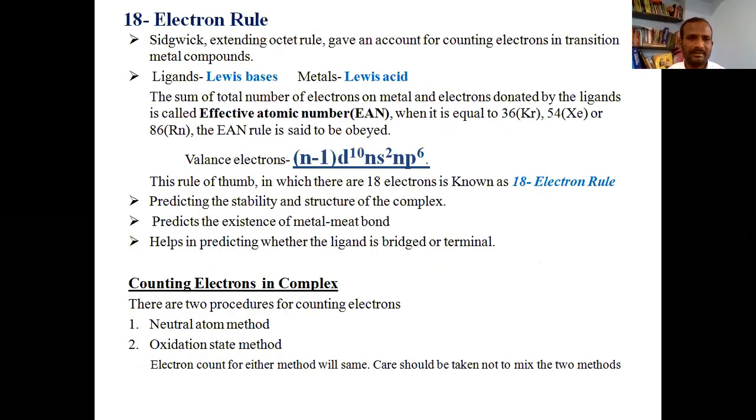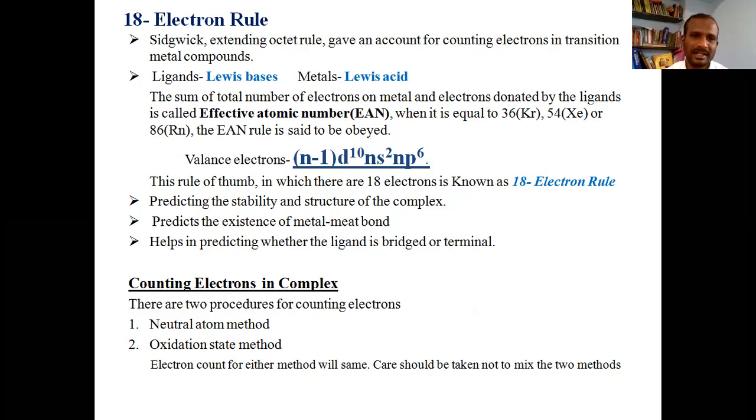Well, having studied hapticity, let us move on to study the 18-electron rule. This is a very important thing that we need to study in organometallic compounds. We know how to count the number of electrons in a coordination compound. What we do is make use of Sidgwick's model theory, which is an extended theory of the octet rule, to count the number of electrons.